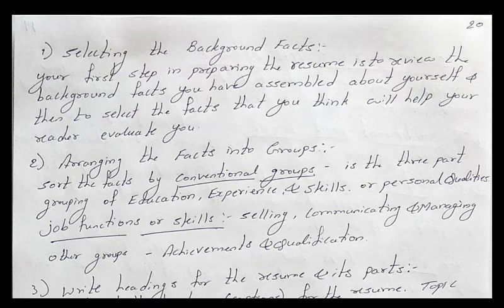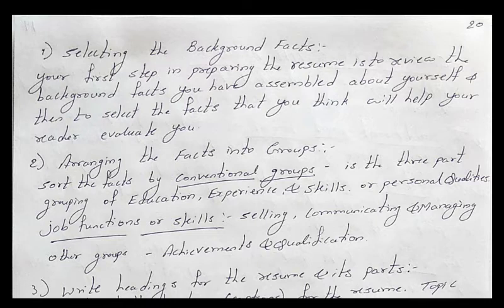Here you are going to give information to the reader, so you are having any skills under selling, communicating and managing. Is it clear? So this is how you are going to represent it under the job functions or the skills. Other groups are also there, which are going to be called your achievements and qualifications. If you are having any particular achievements and qualifications, please represent that information under this group.